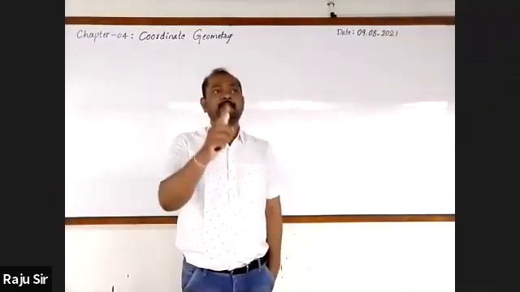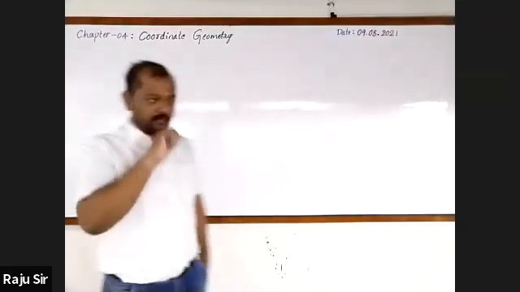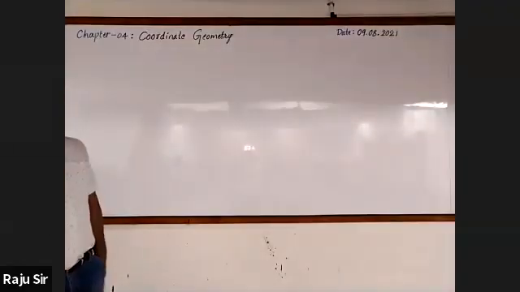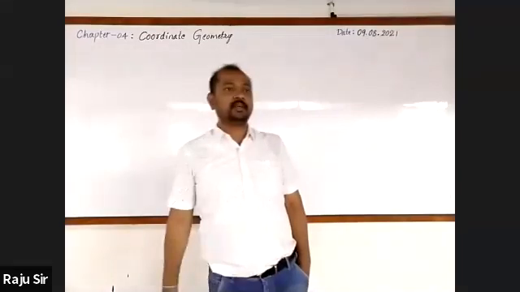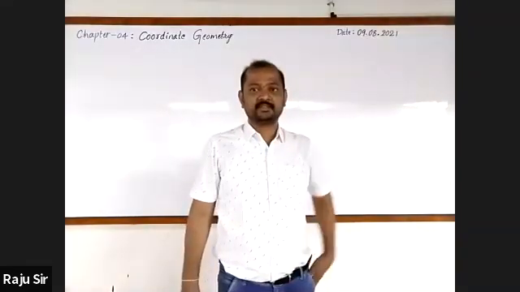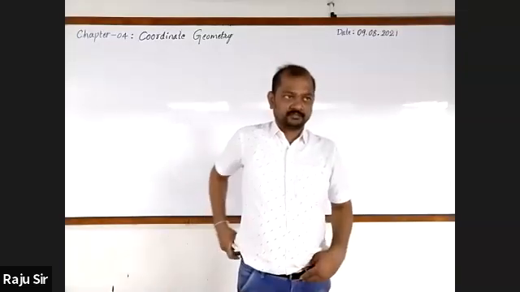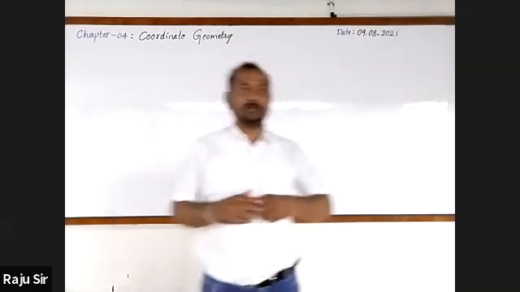Among these, the first one was being discussed, that is the distance formula. And before going to that, we shall recall the definition of coordinate geometry. What is it? Pair of algebraic numbers. Very good.